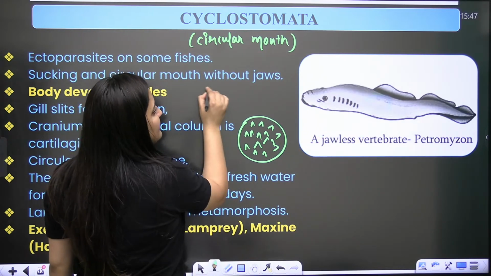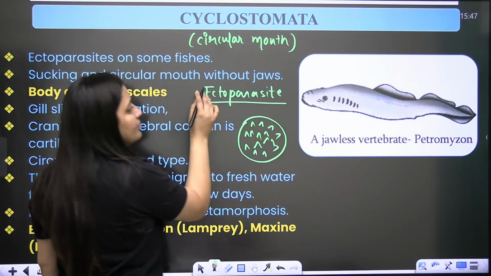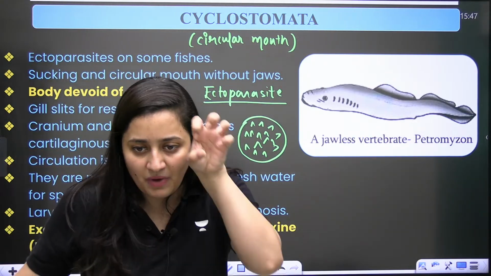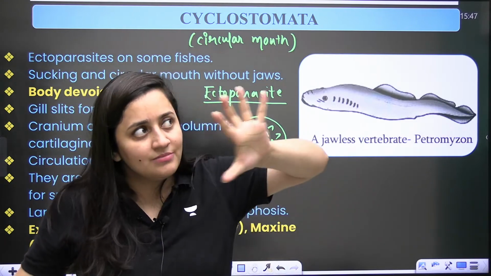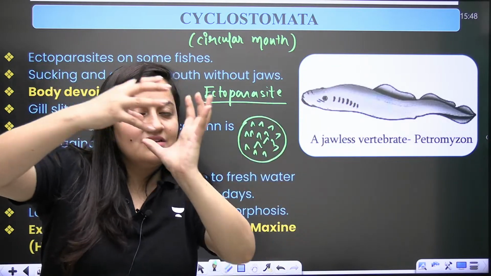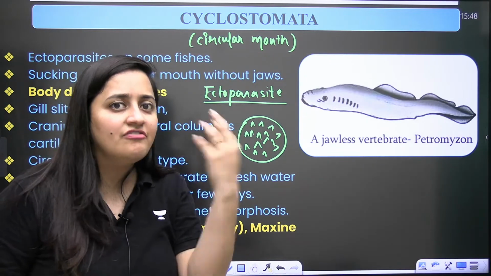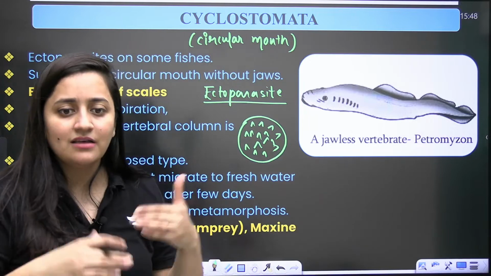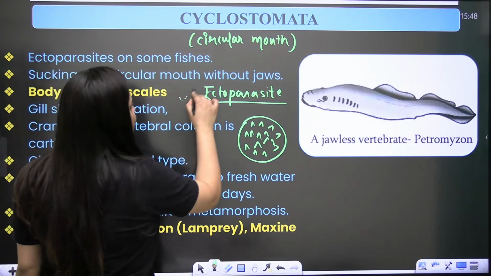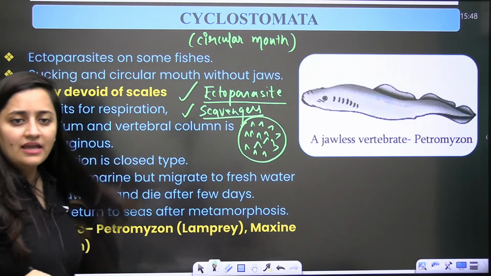These organisms are even ectoparasites. Do you know the meaning of ectoparasite? Ecto means outside, parasite means dependent on another organism for nourishment. Sometimes there are some large fishes, and these small fishes with their circular mouth get attached to those large fishes. Whenever the large fish eats something, the leftover food will be eaten by them. Sometimes they are just attached to the body. So they are ectoparasites, and the organisms of this class can be scavengers also.